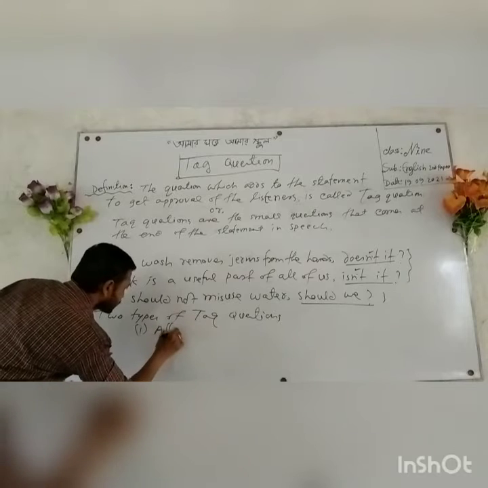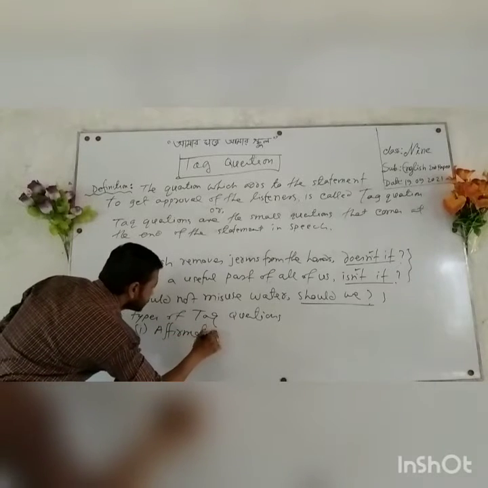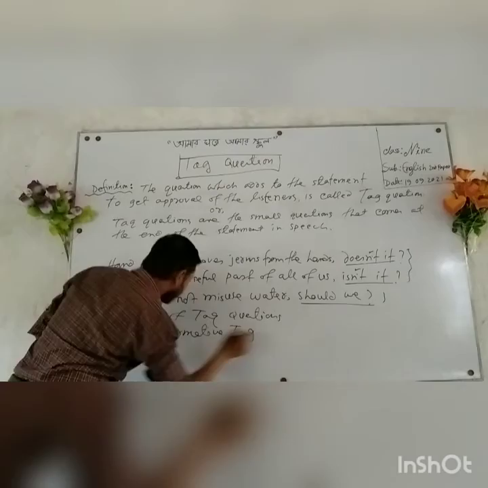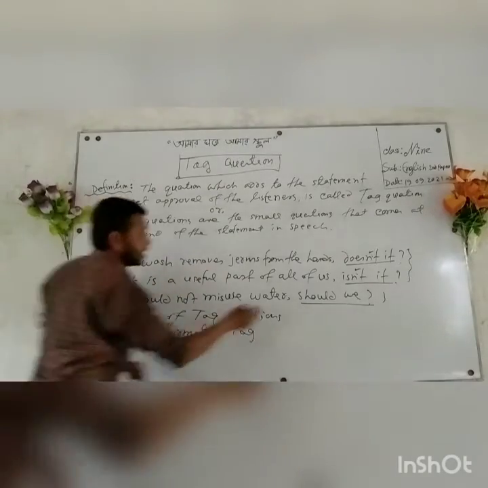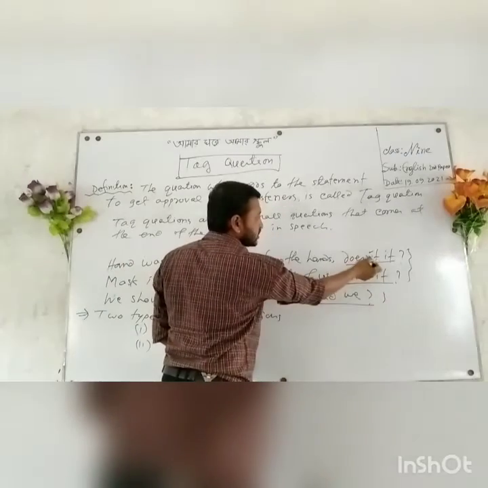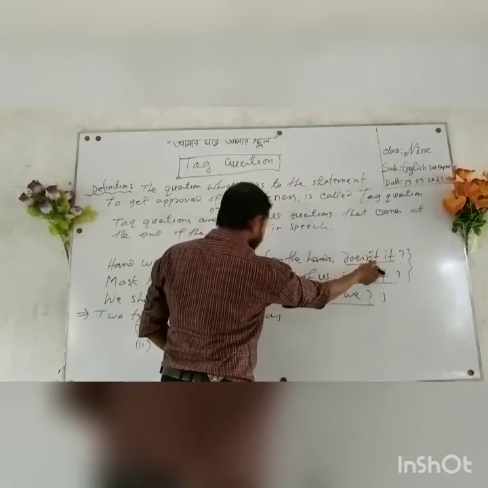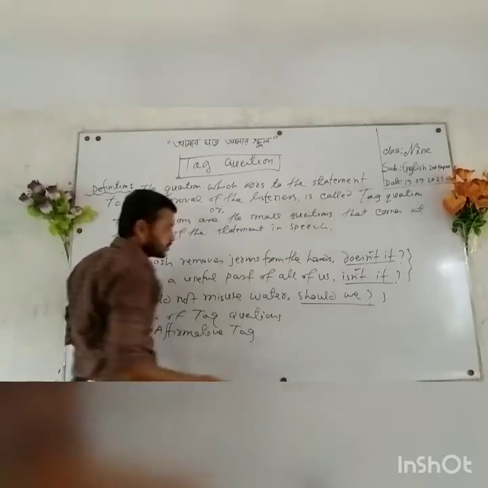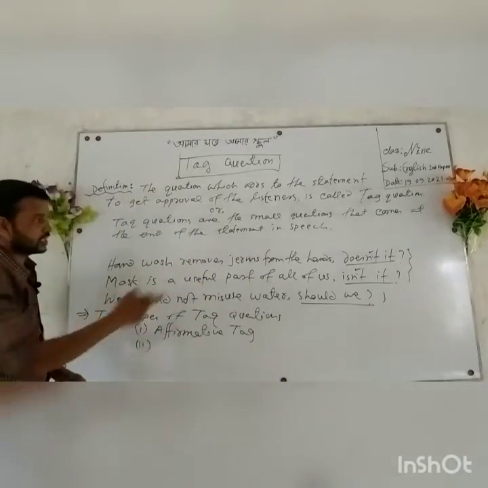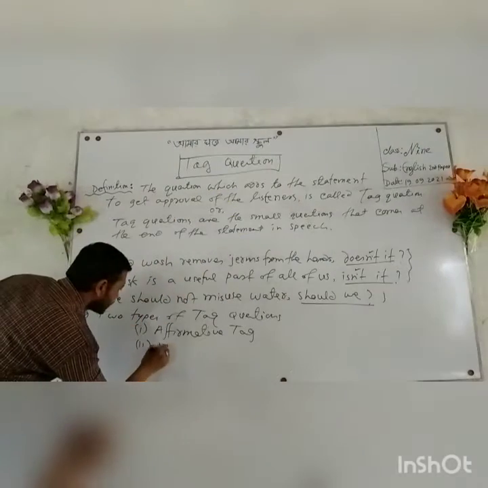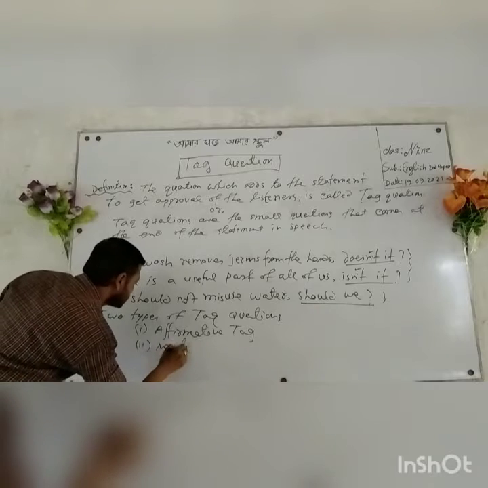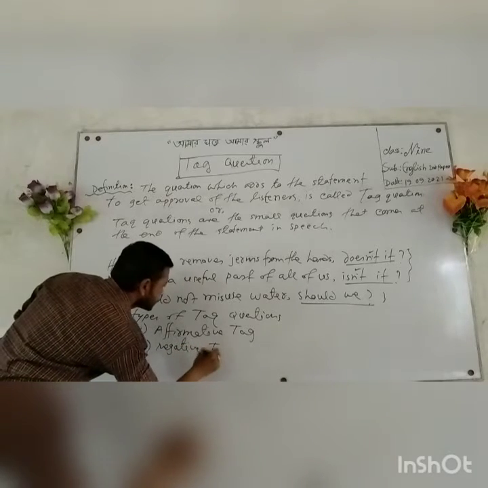Here not is not present, so this is called affirmative tag. And here not is present, that means negative, so we can say these are negative tags.